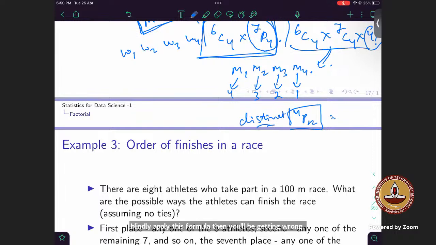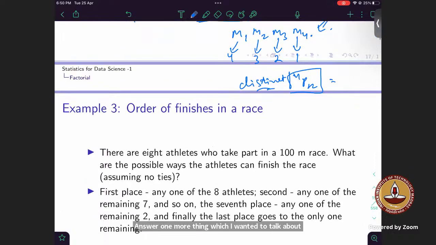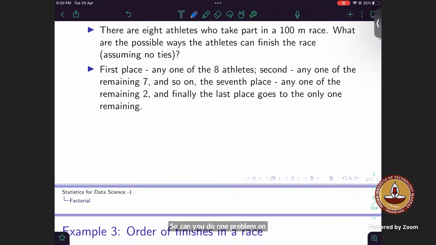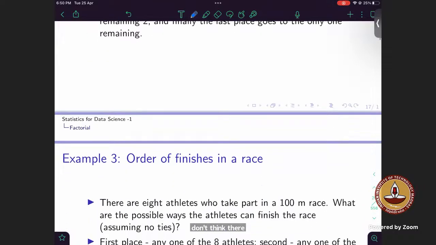One more thing which I wanted to talk about. Sir, can you do one problem on distribution of like objects? Is that part of the exam? You won't be getting questions from the distribution and grouping of like objects. There won't be questions from those, because I don't think they were covered in the lectures, right? Yeah, they were not.